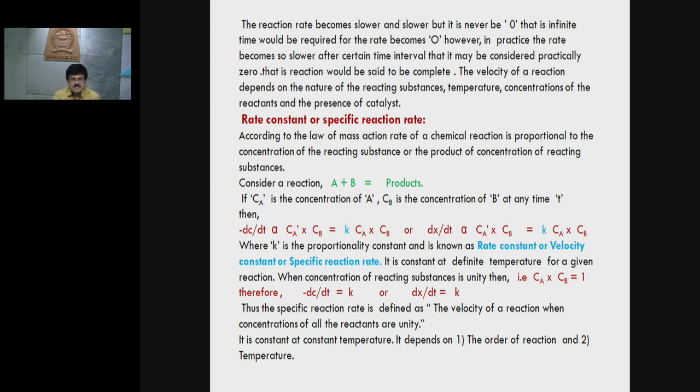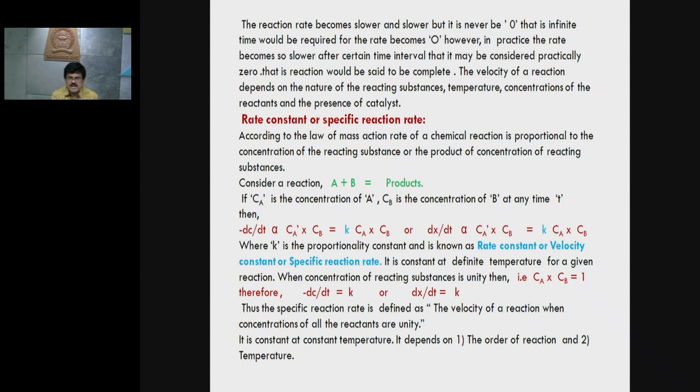Now mathematically, minus dC/dt is directly proportional to Ca into Cb, which is equal to K into Ca into Cb, or dx/dt is directly proportional to Ca into Cb, which is equal to K into Ca into Cb. Here K is the proportionality constant and it is known as the rate constant or velocity constant, or sometimes it is also called the specific reaction rate.